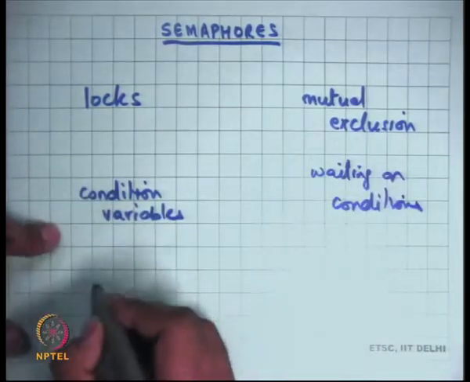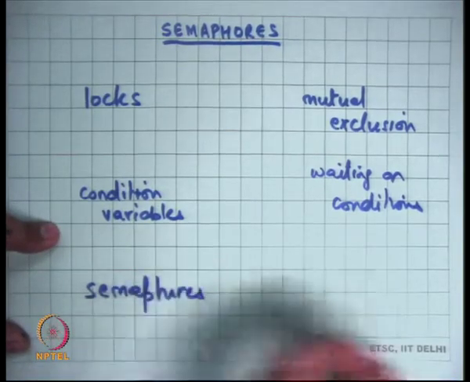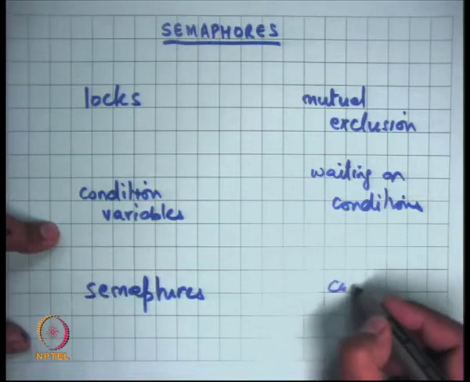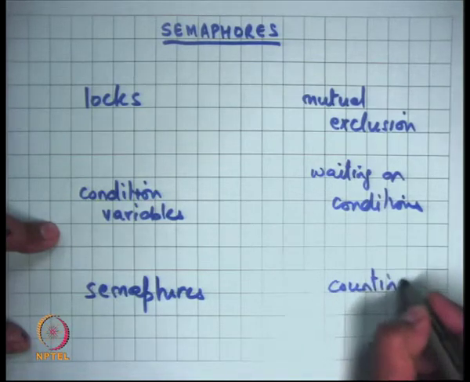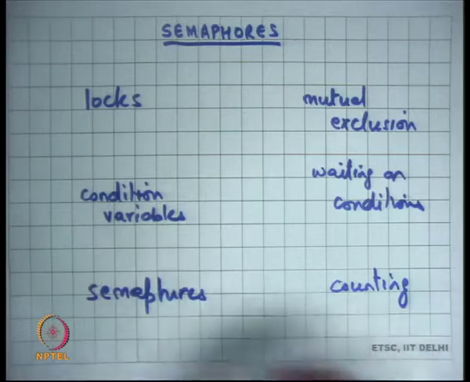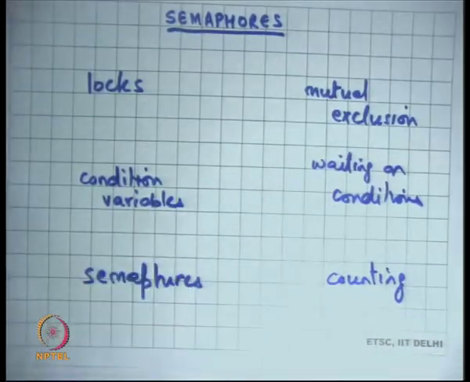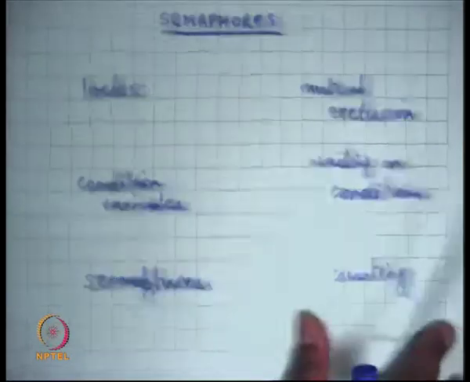Semaphores is yet another abstraction, and most concisely described, it is something that enables you to count. I'm going to discuss exactly what semaphores mean. So we have looked at these two abstractions already, and today I'm discussing semaphores, and let's see what semaphores are.